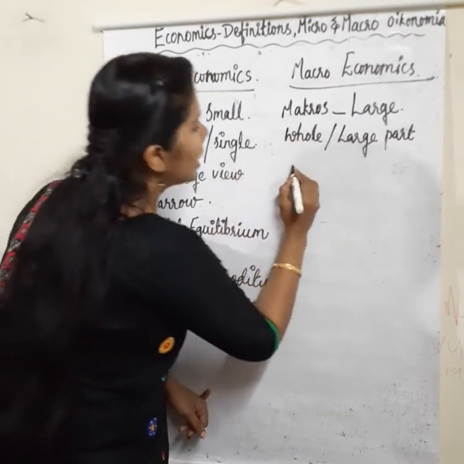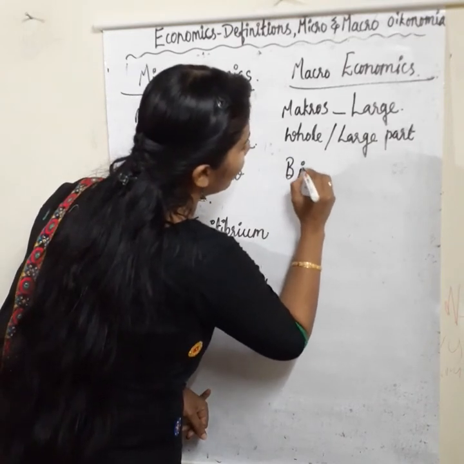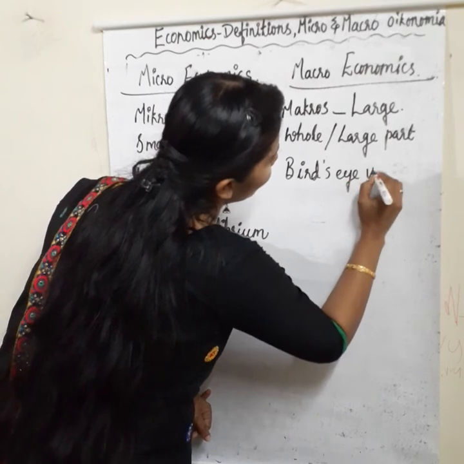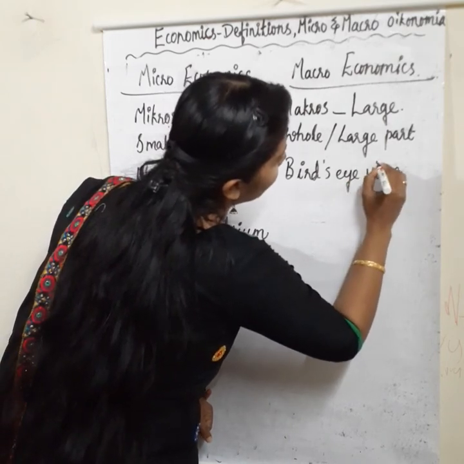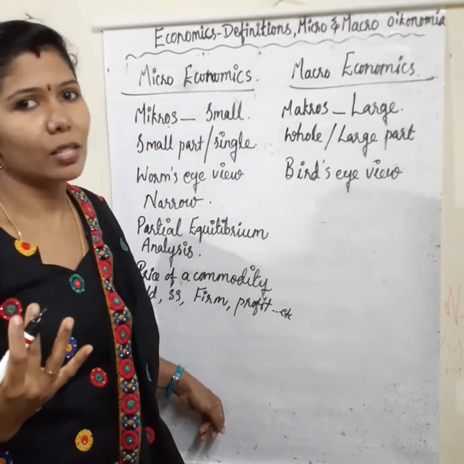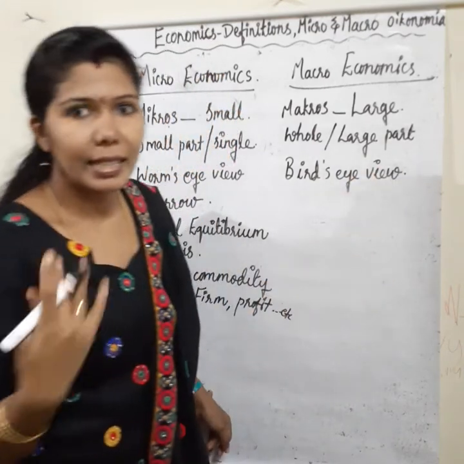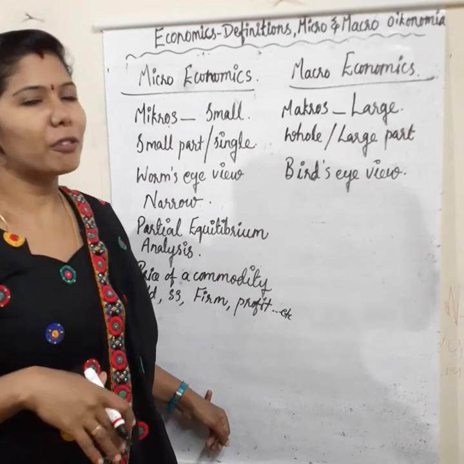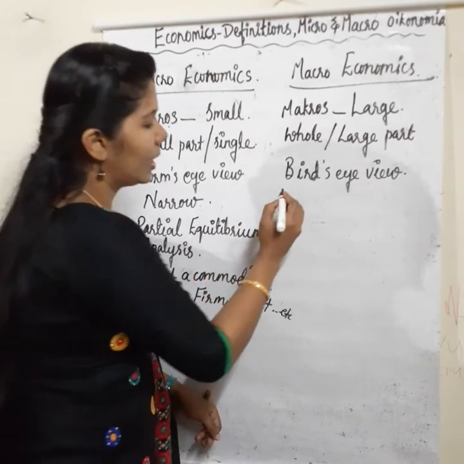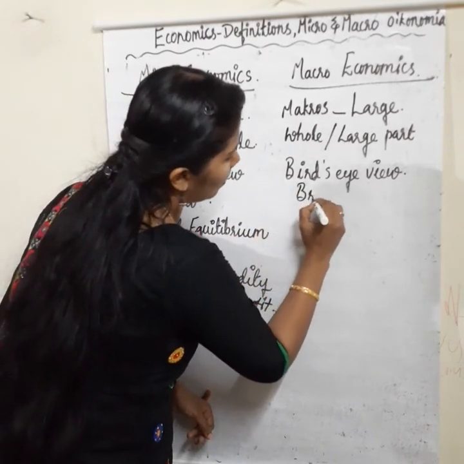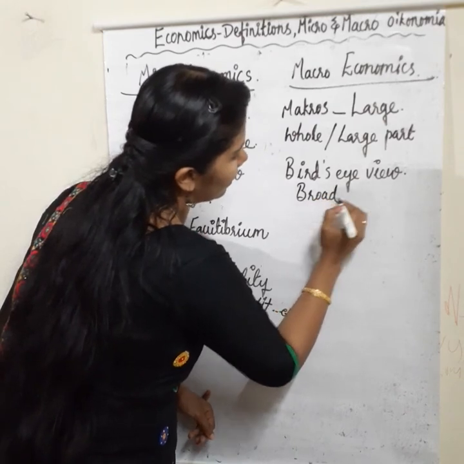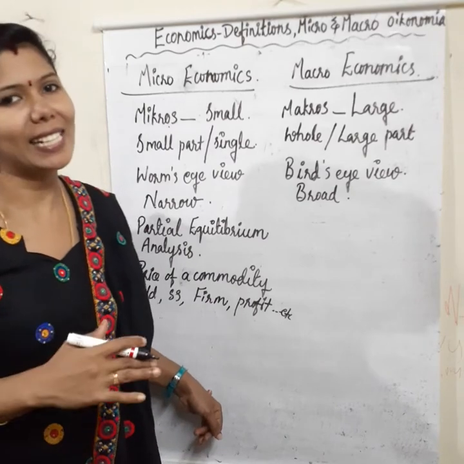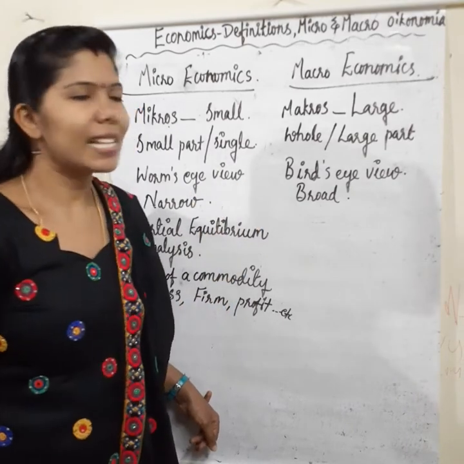It has a bird's eye view. Macroeconomics has a bird's eye view. That means a bird can cover a lot of things. A flying bird can cover a lot of things, collect a lot of information. So it has very broad things and theories. Macroeconomics has broad theories. So that's a bird's eye view.